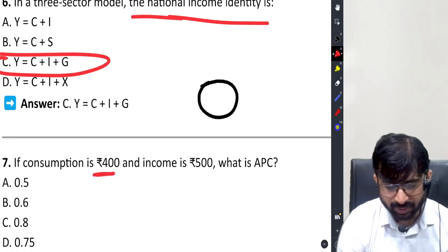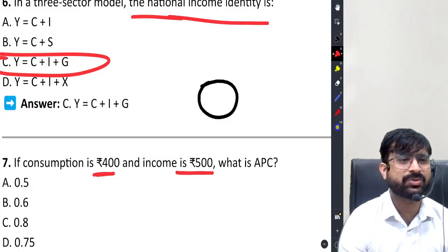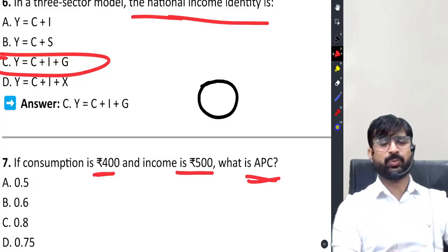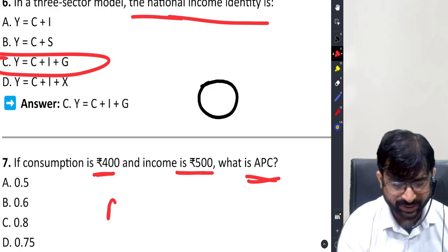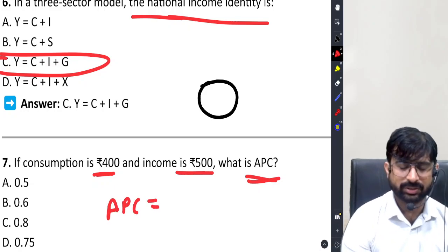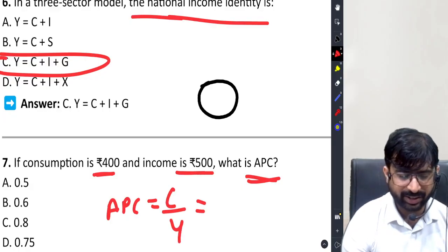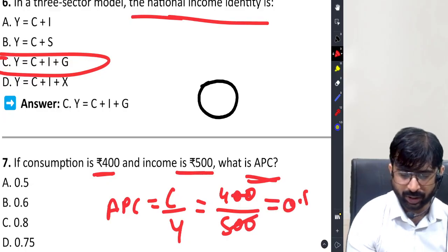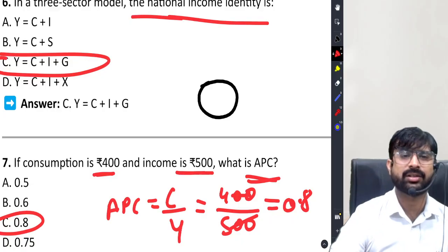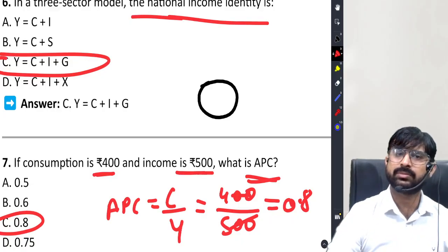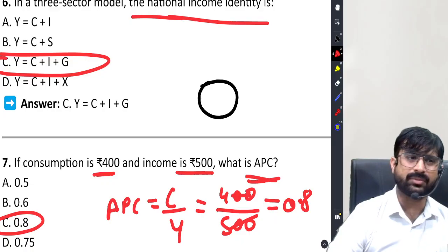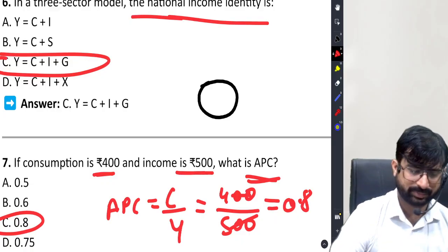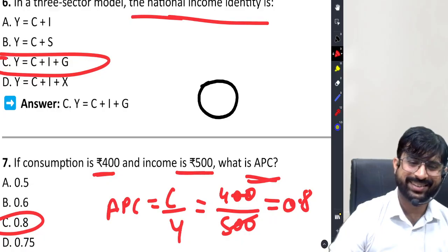If consumption is 400 and income is 500, what is average propensity to consume? So friends, average propensity to consume is consumption by income. That's 400 by 500, that is 0.8. Got it?